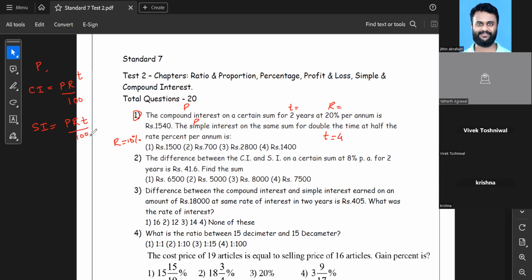So let me solve this for you now. Basically, they have given compound interest value and simple interest value, right? So let me do one thing. I'll just move this formula a bit below so that I can write something over here.